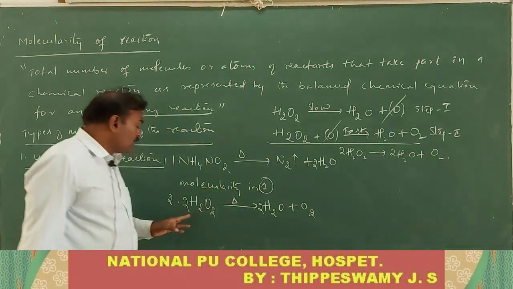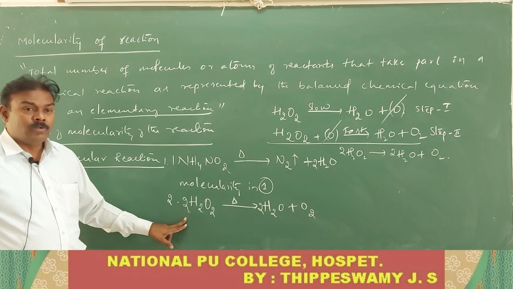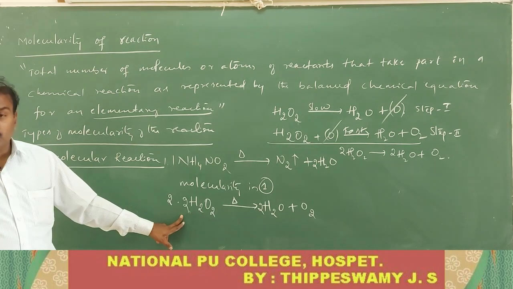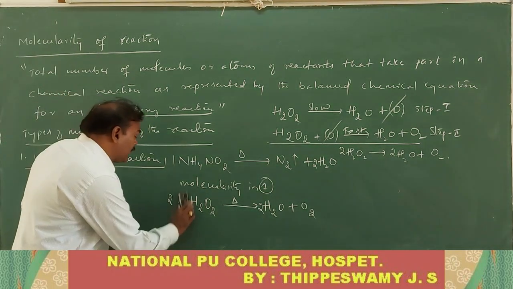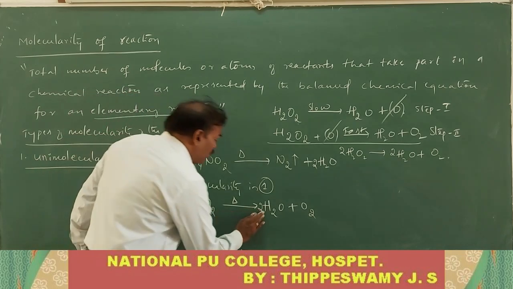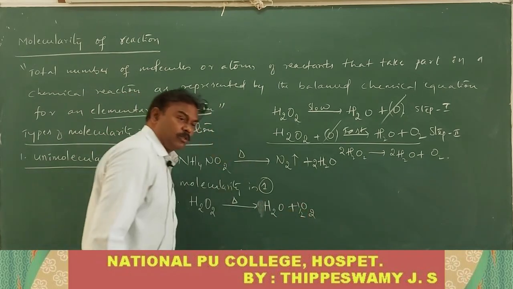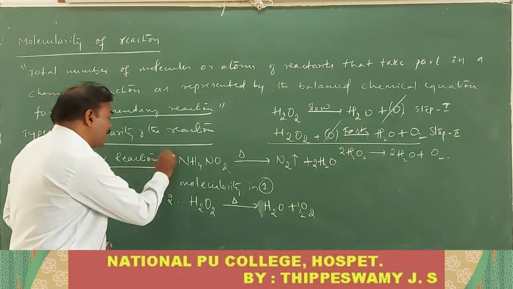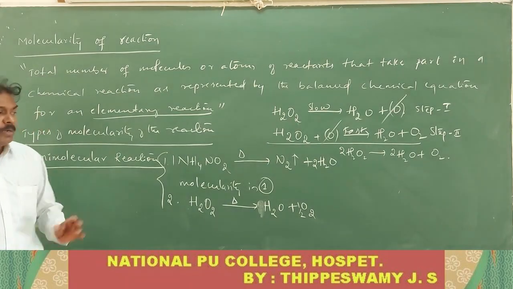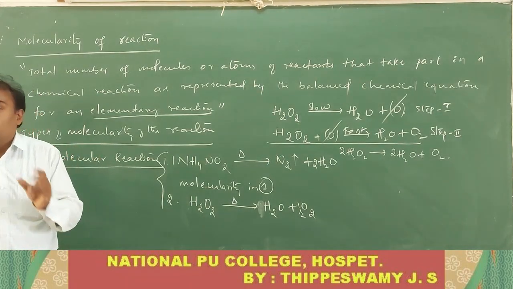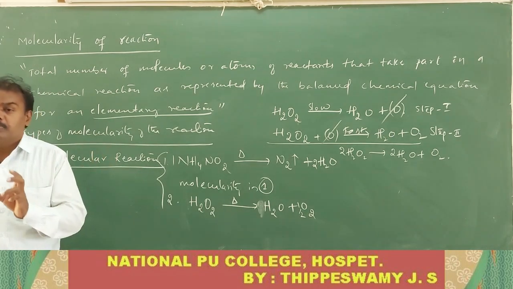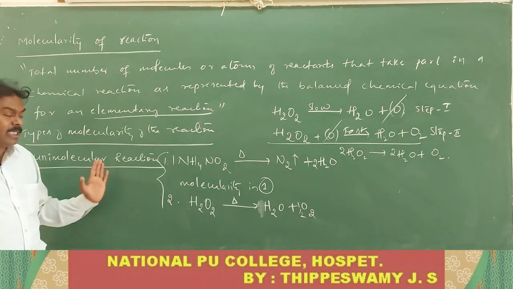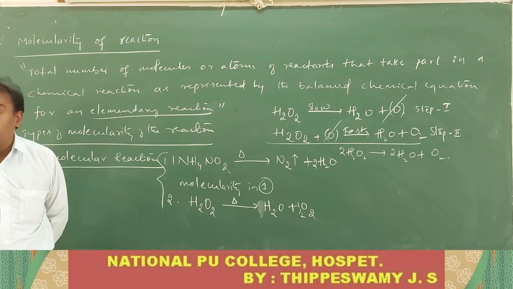So this is one of the examples for the molecularity of the reaction. This reaction is called a unimolecular reaction. Even this reaction you can also represent in this manner: 1 mole of H2O2 gives 1 mole of H2O and half mole of O2. A reaction is said to be unimolecular if only one reactant molecule takes part in the reaction as represented by the balanced chemical equation. That is called a unimolecular reaction.